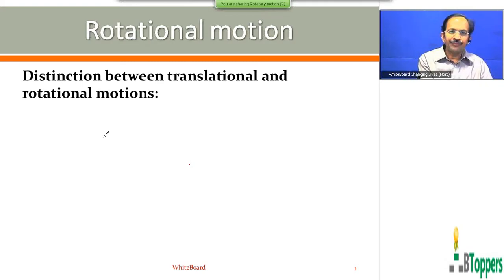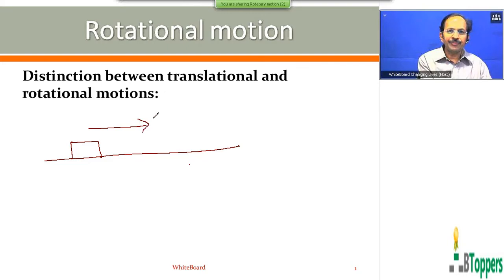So in general, when a rigid body performs pure translatory motion, every particle of the body undergoes the same linear displacement in the same direction in a given time interval.